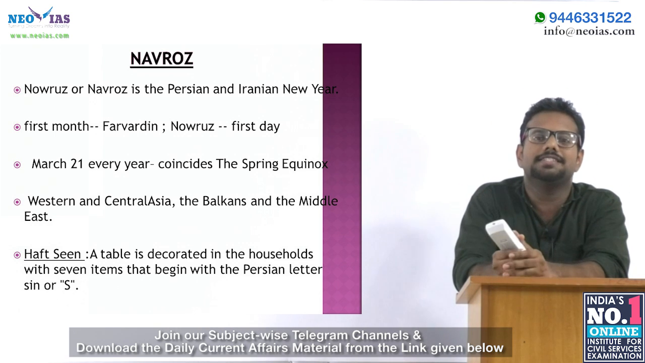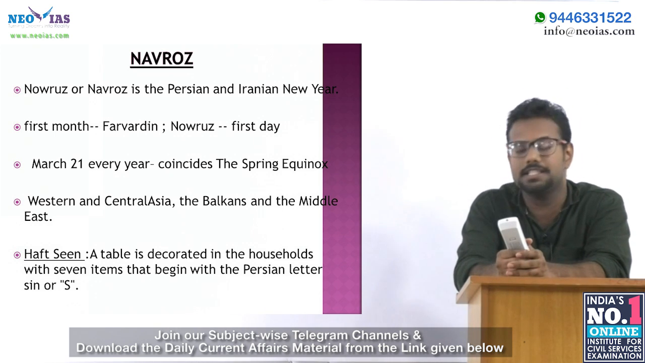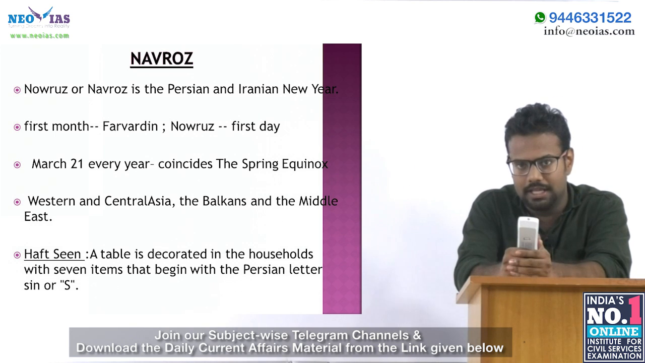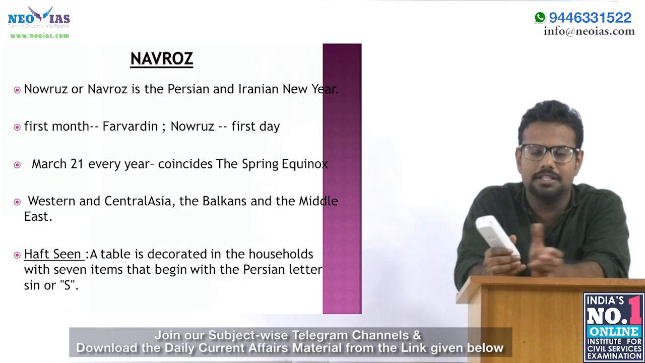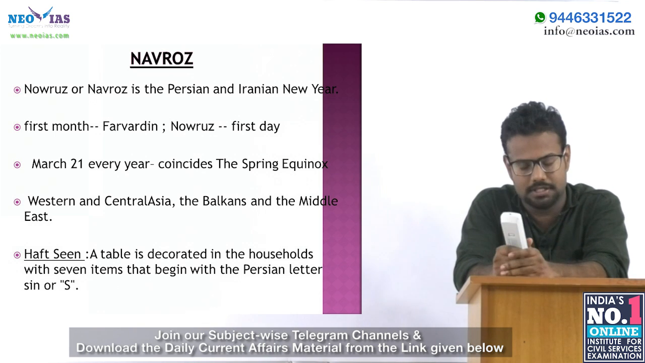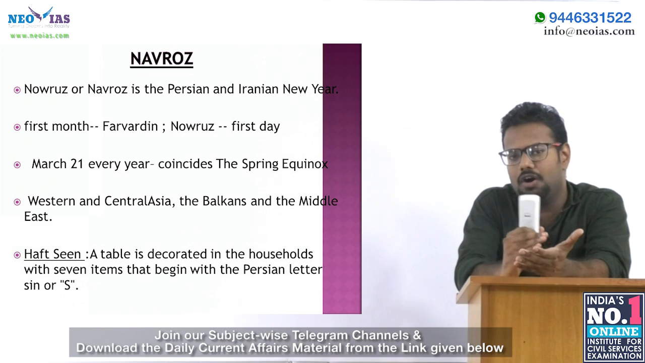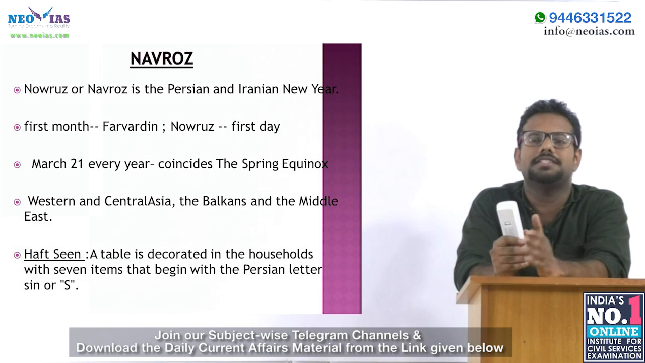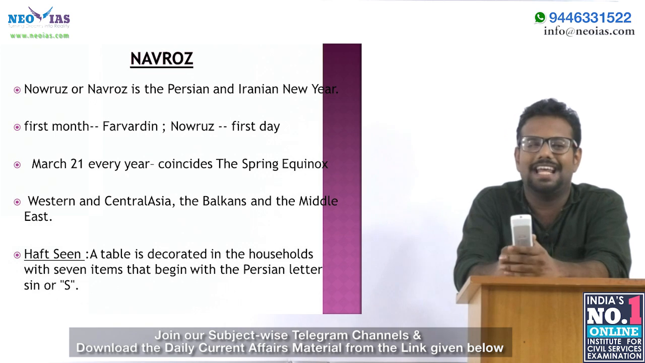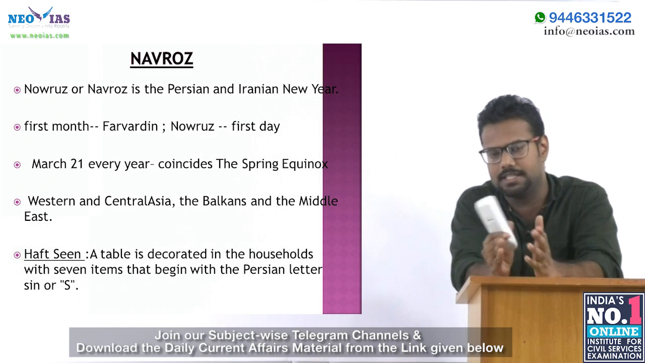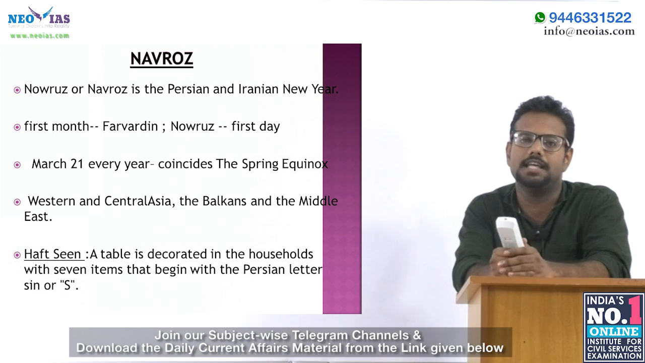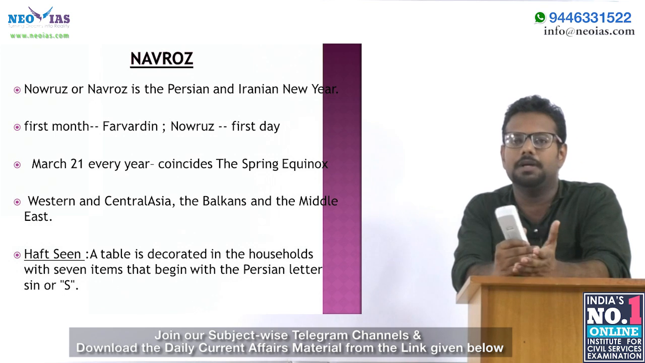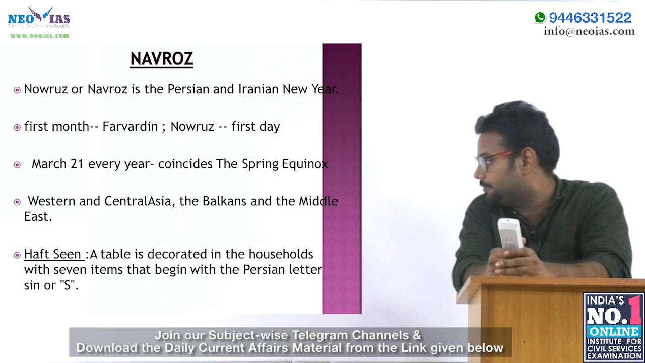Another concept which is important is the Haft Seen. On the day of Navroz, in Iranian or Persian households, a table is arranged and decorated with 7 items, and the names of these 7 items start with the Persian letter Seen. That is the Haft Seen. The name of the table of this particular arrangement is the Haft Seen.